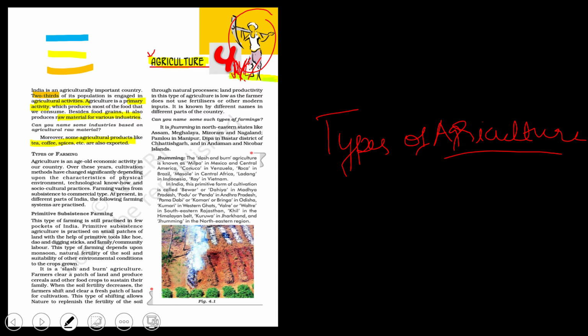So now, types of farming. We'll understand what the types of farming are.